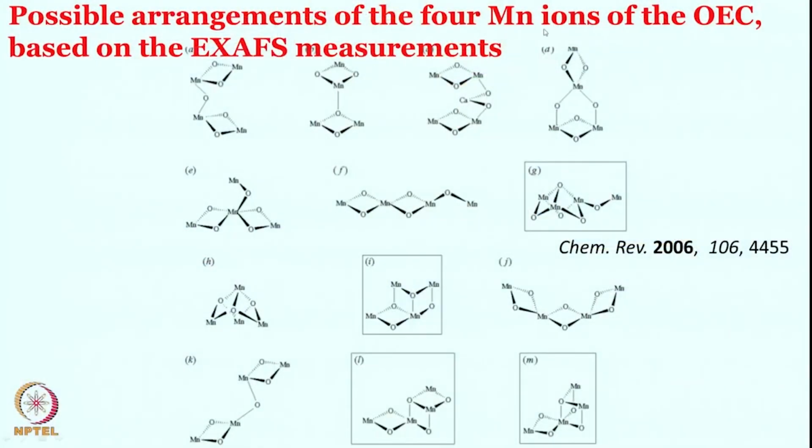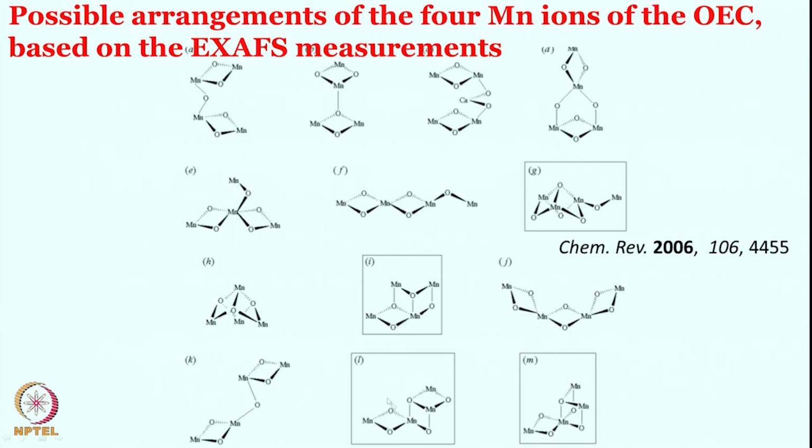These are fascinating structures, both in terms of the enzyme study as well as the synthetic studies, which have been done quite a lot. So, the possible arrangements of the 4 manganese ions that we are talking about are many, and some of them are shown over here. As you can see, many of them have a butterfly-like structure, and these are the structures in the box which are getting support from the XAS measurement.